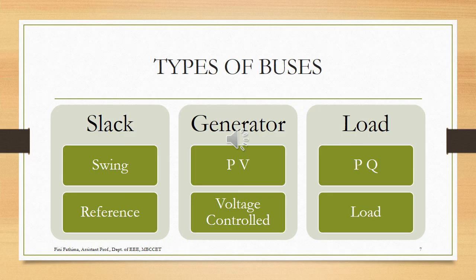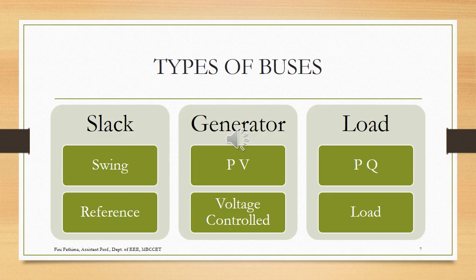The first one is a slack bus, also referred to as a swing or a reference bus, and the second one is a generator bus. We call it a PV bus, or we can also call it a voltage controlled bus, and the last classification is a load bus or a PQ bus. So these are the different buses and their names, and we will deal with each bus in turn.